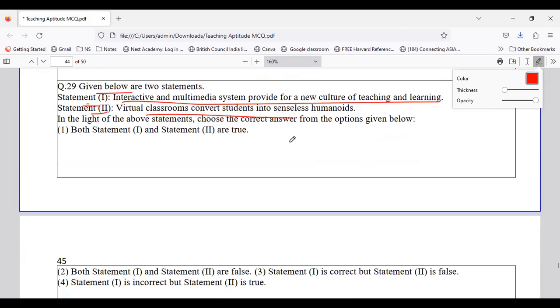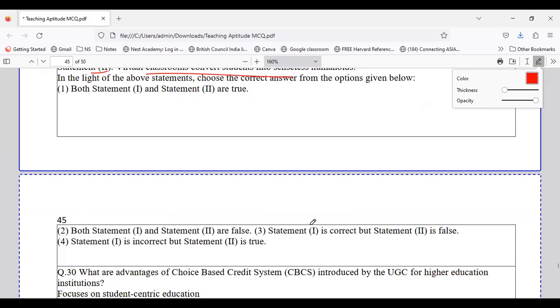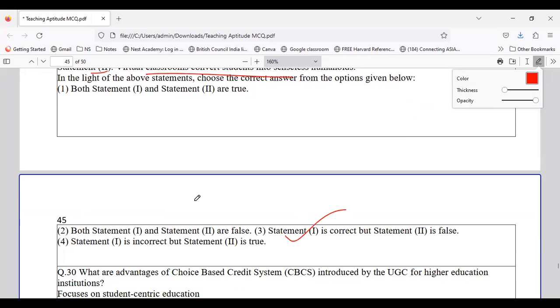So taking the first statement, yes, interactive and multimedia provides a new culture, true. Statement 2, virtual classroom converts students into senseless humanoids. No, it is completely false. If taken in a systematic way, it can also show the change. So yes, option number 3, that is statement 1 is correct and 2 is false.